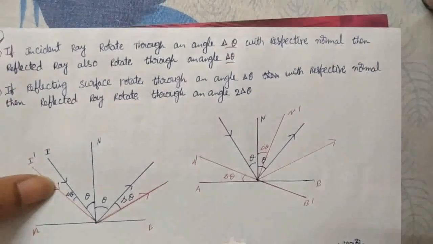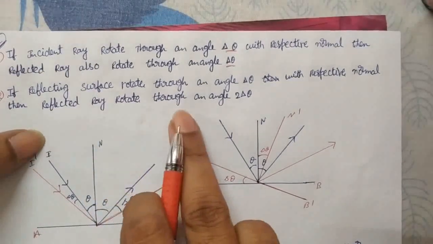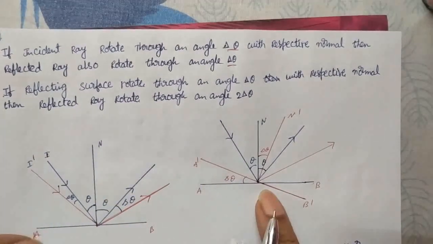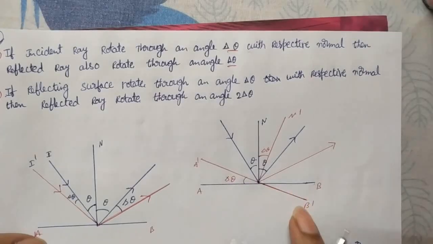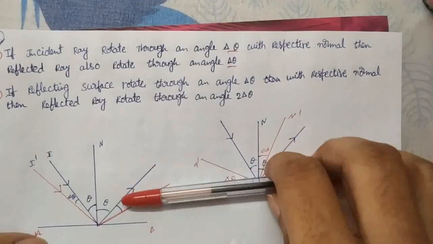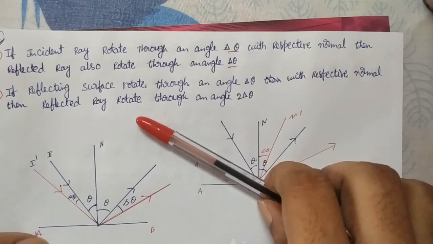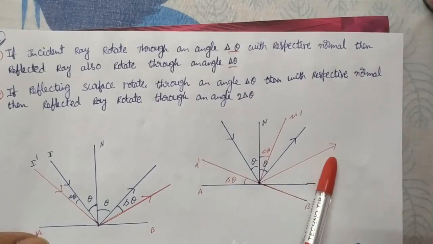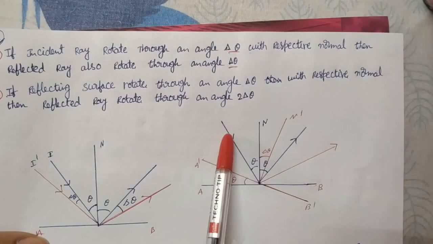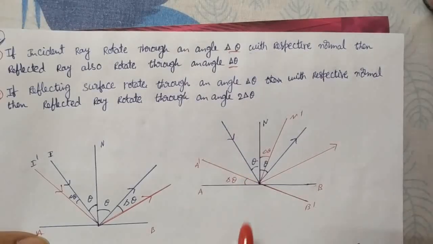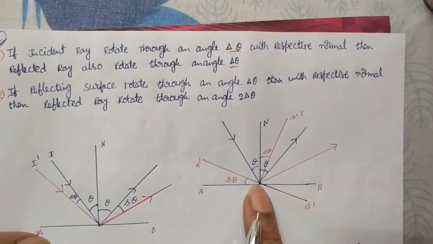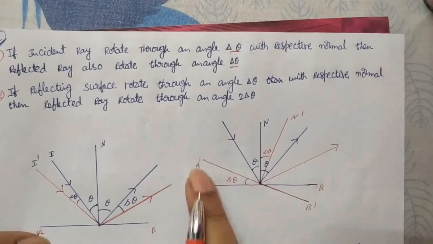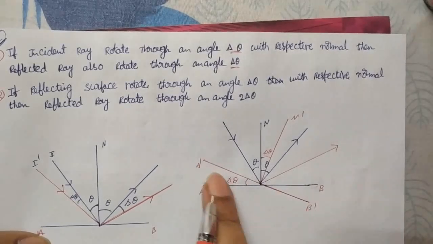The second point: if the reflecting surface is rotated, the reflected ray rotates while the incident ray stays fixed. Let's see an example.